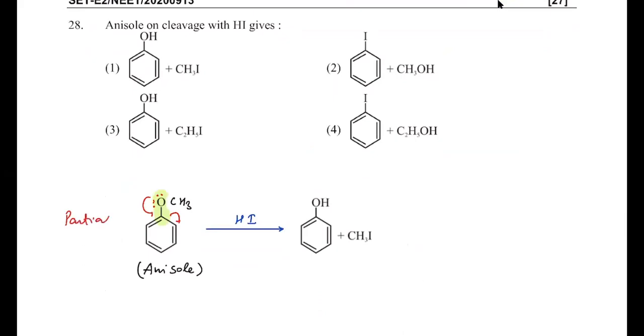This has partial double bond character between carbon and oxygen bond. That's why cleavage of such a bond is difficult. So when we treat it with HI, then bond cleavage will take place between the O and CH3 bond. So we get phenol and CH3I, phenol and CH3I. That's why the correct answer for this question will be 1.